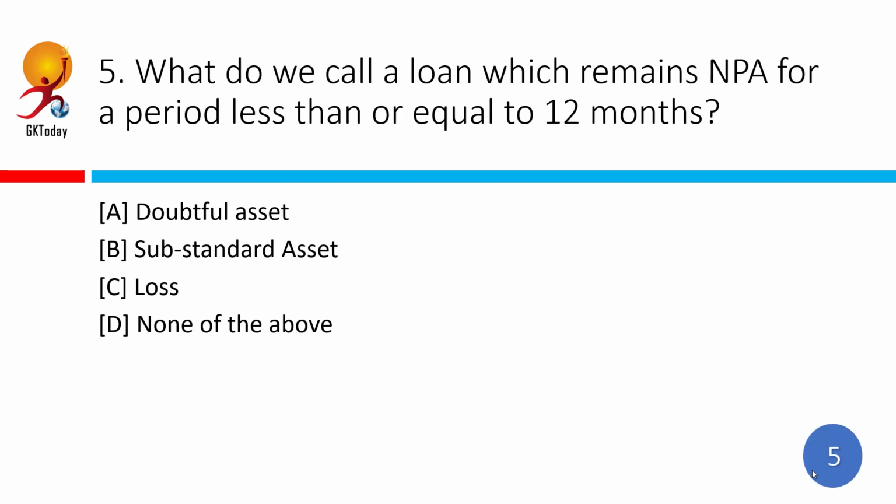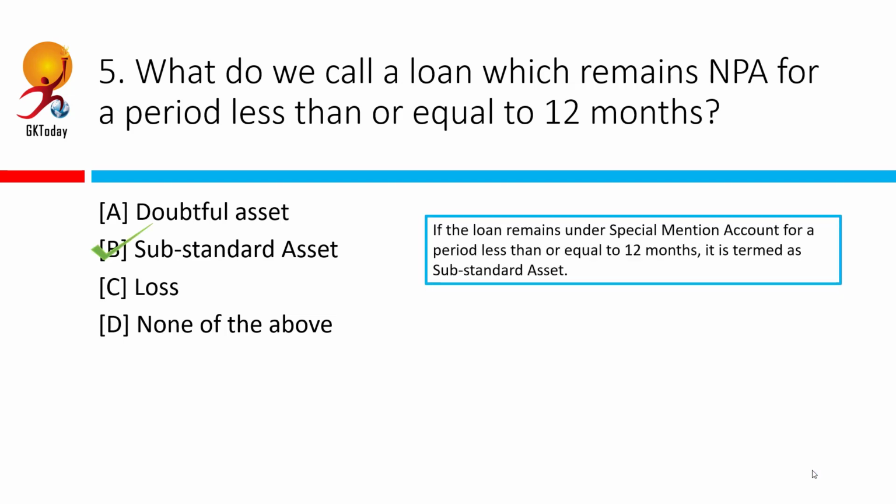What do we call a loan which remains NPA or non-performing for a period less than or equal to 12 months? Correct answer is substandard asset. So banks are required to classify non-performing assets further into 3 main categories. These are substandard, doubtful and loss, based on period from which the asset has remained non-performing. Now this is as per transition of a loan from standard loan to loss asset.